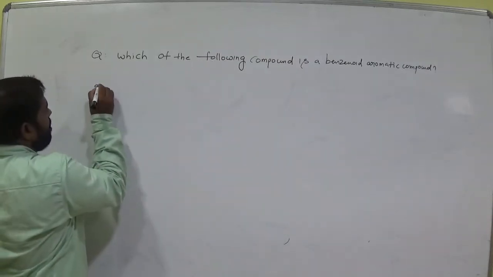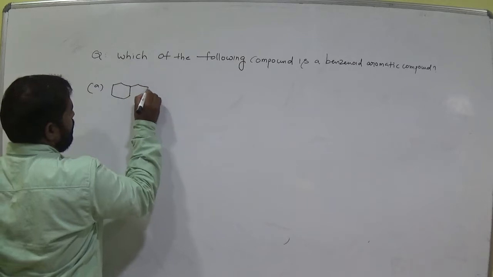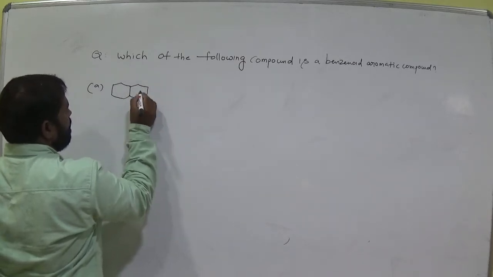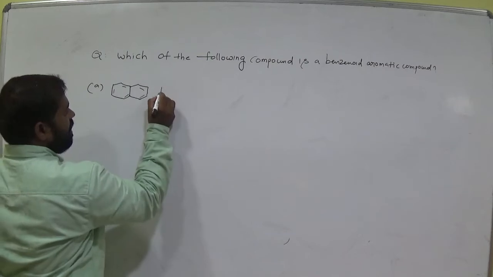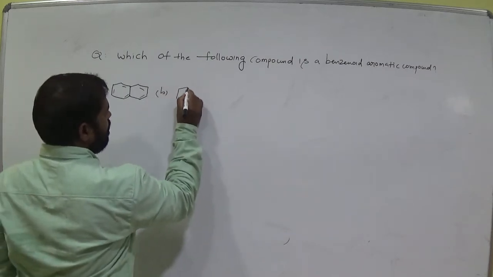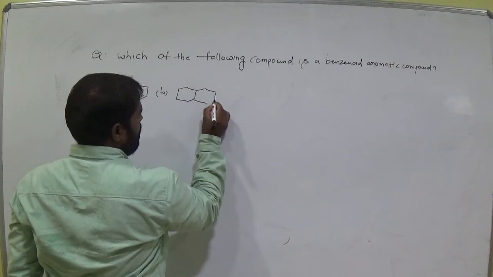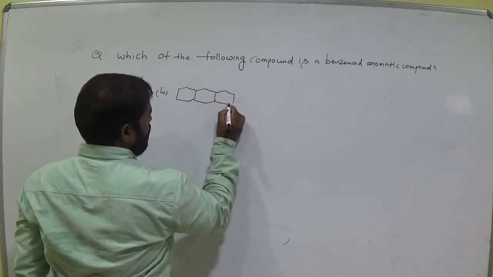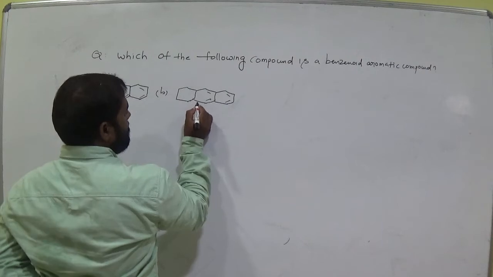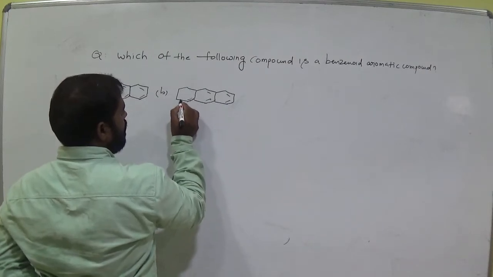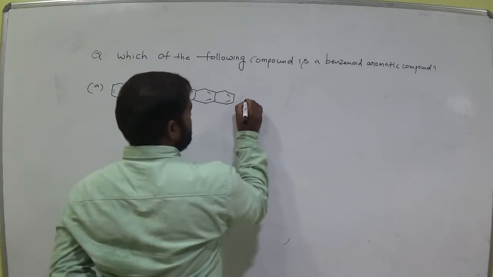Option A, naphthalene. Option B. Okay. Option C.